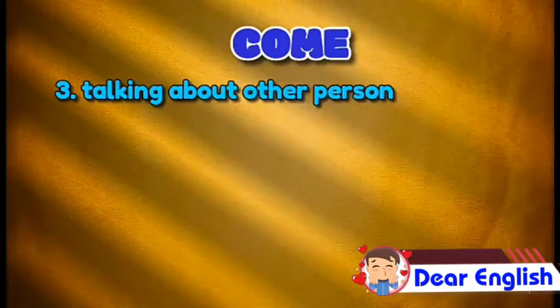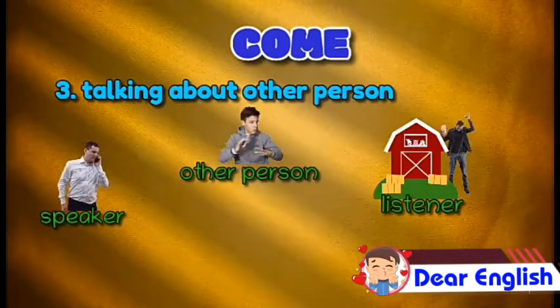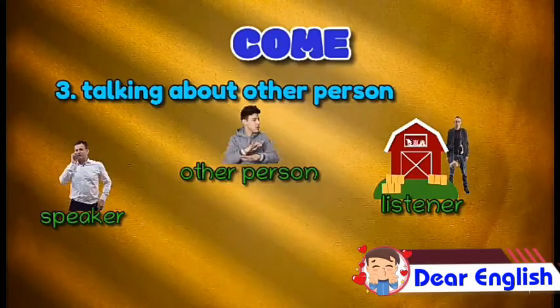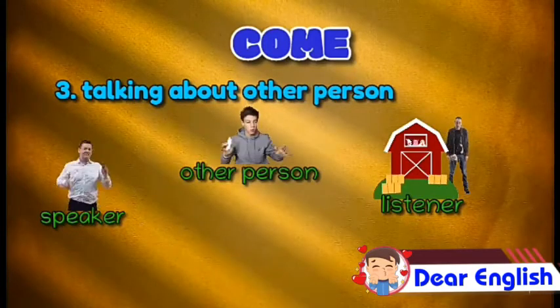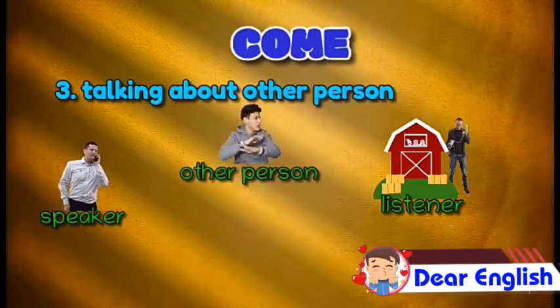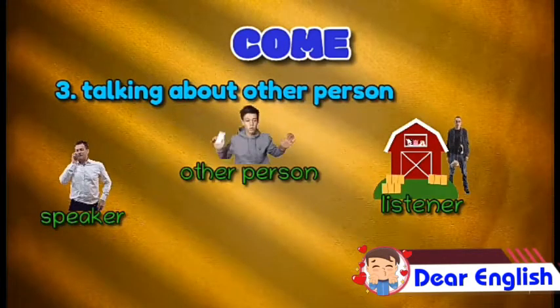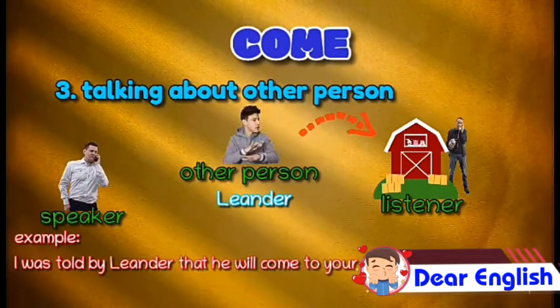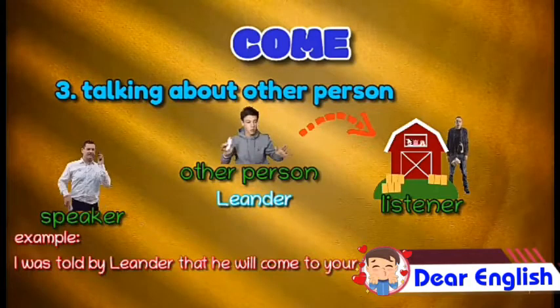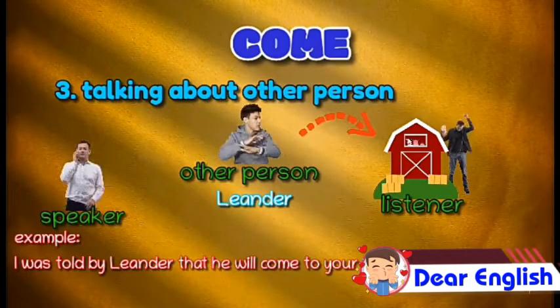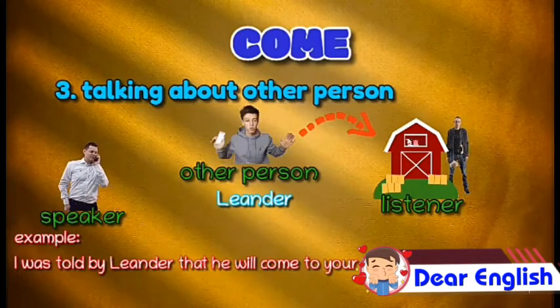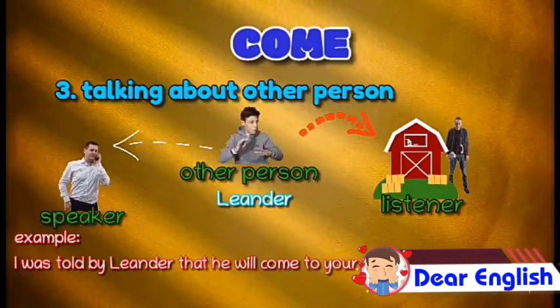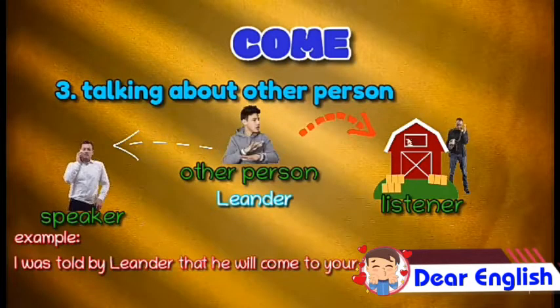Third, when talking about another person or someone else, meaning both the speaker and the listener are talking about another person, the question now is, where is this other person moving? Is he moving towards or away from the speaker or listener? For example, the speaker is telling the listener this, I was told by Leander that he will come to your farm too. Why did I use the verb come? It is because the listener is on the farm right now. He's not somewhere else.